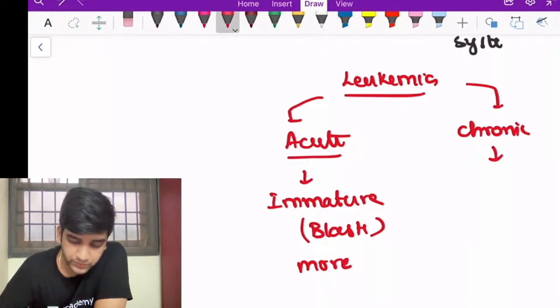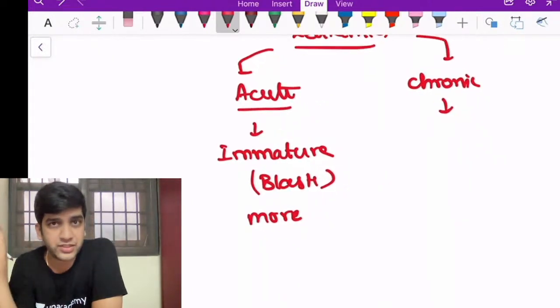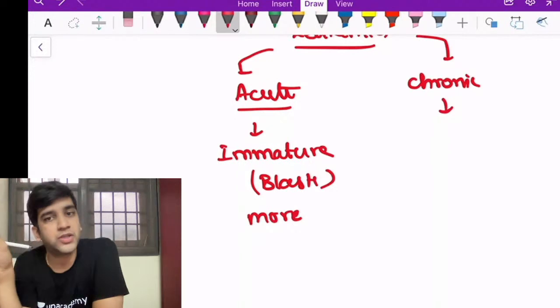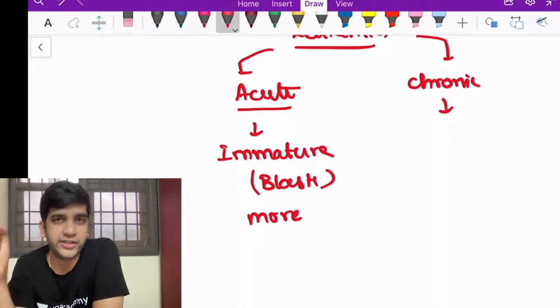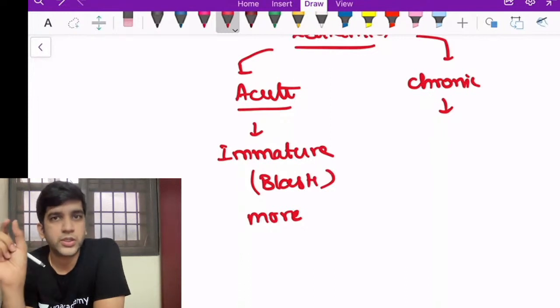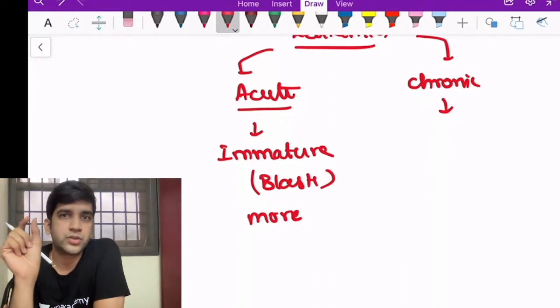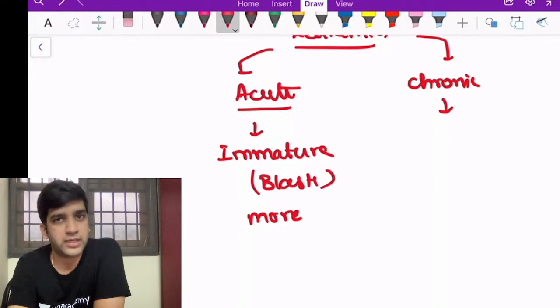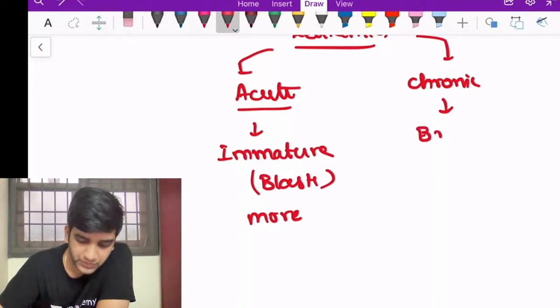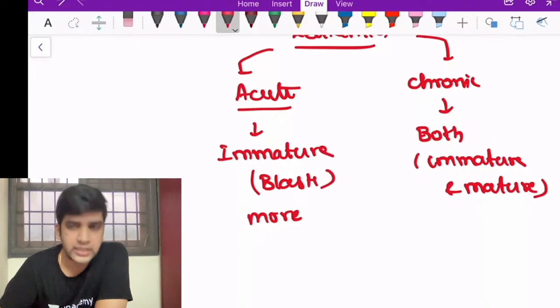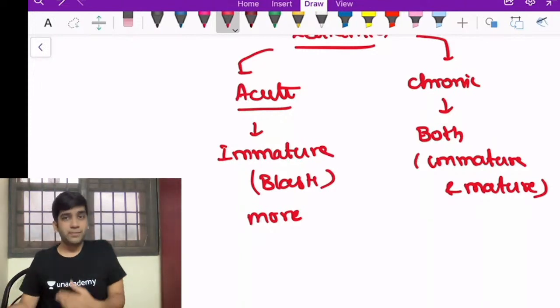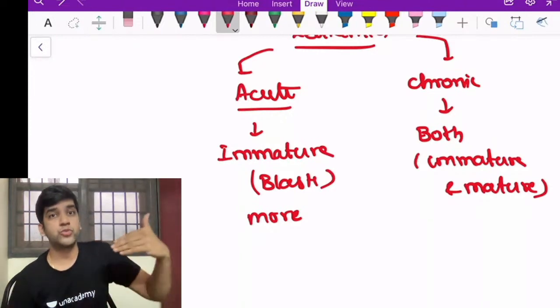In chronic leukemia, it doesn't mean that blasts should be absent. It should be a combination of both immature and mature cells. Let's take my WBC lineage, the neutrophilic lineage. The neutrophil and band forms are my mature lineage, and the myelocyte and metamyelocyte are immature, right? So in a chronic leukemia, I'll have both immature and mature cells. The same goes for chronic lymphoid leukemia: I'll have immature prolymphocytes plus lymphocytes, and the lymphocyte should be predominant.